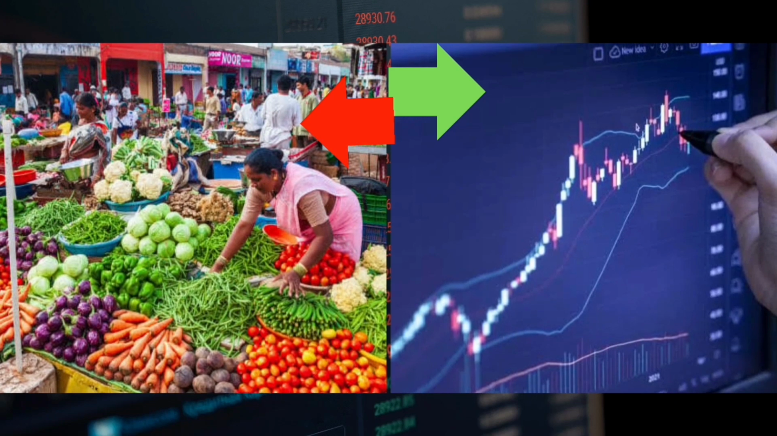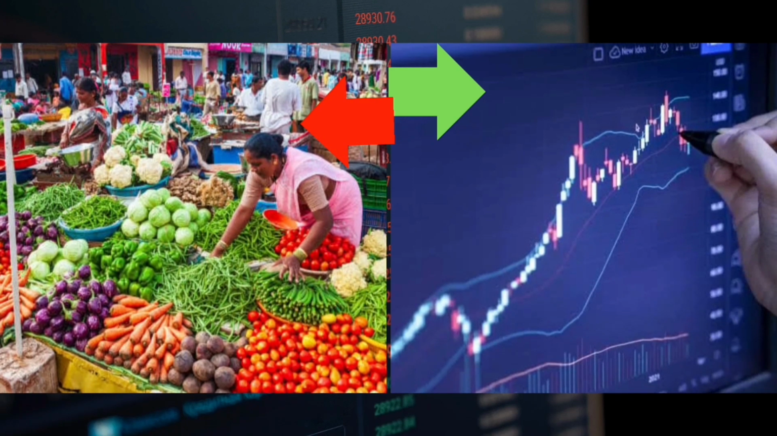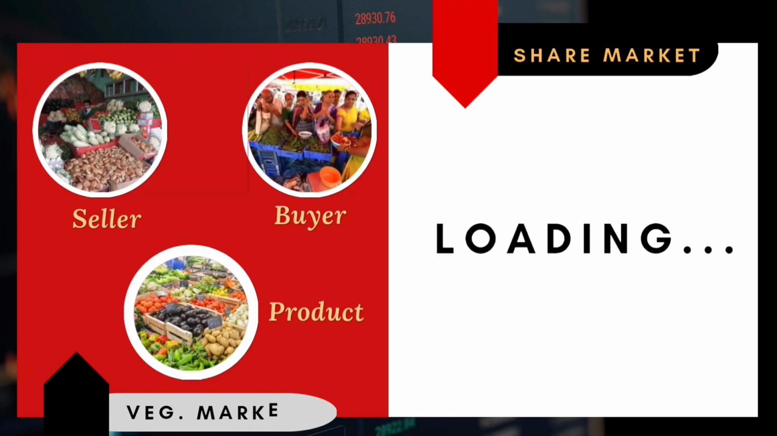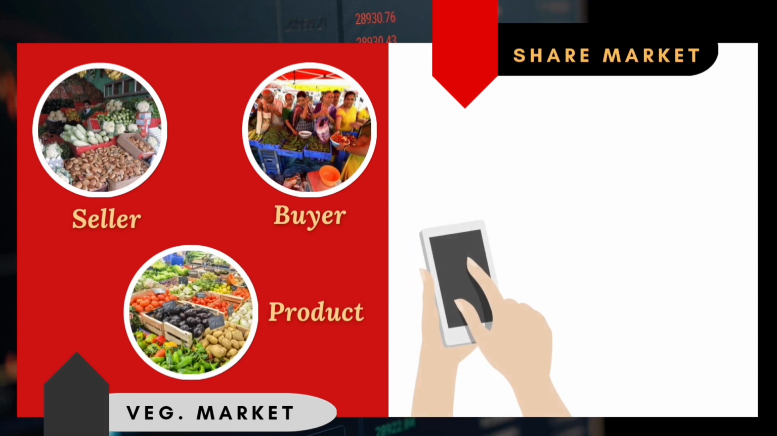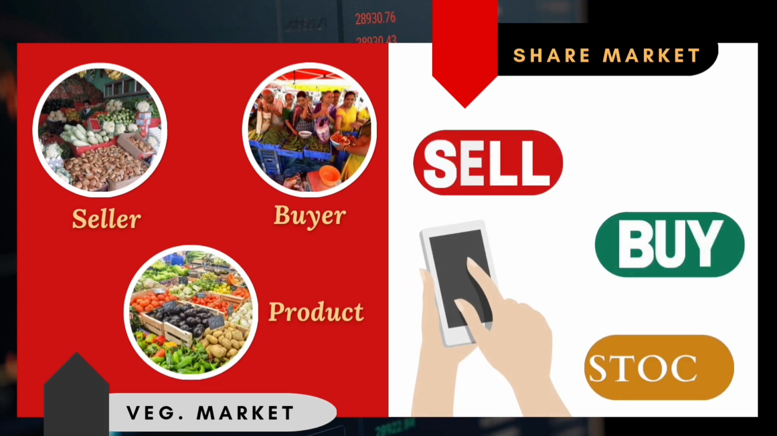As we have all seen the vegetable market, right? We can relate that so much with the share market also. There we see the sellers and buyers. The product is vegetables. Same like that, here also we are seeing the sellers and buyers. The product is stock. But the concepts are more or less the same.